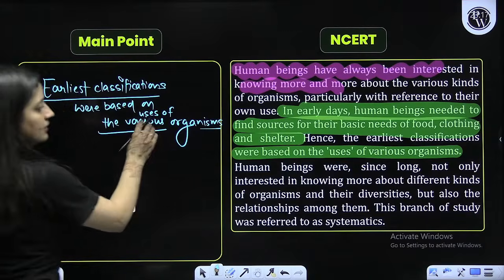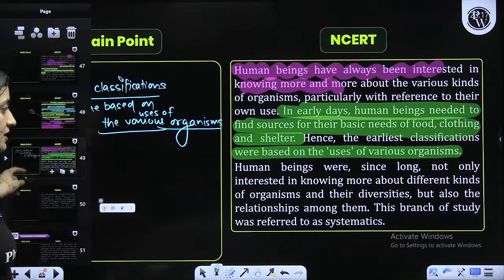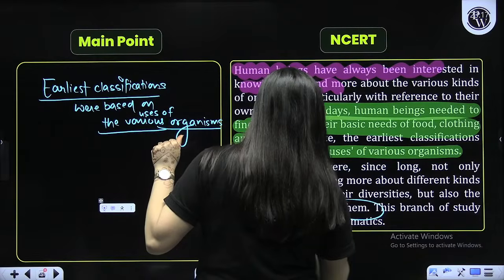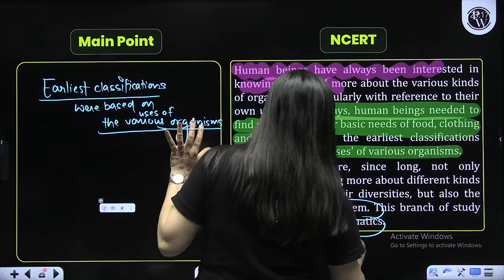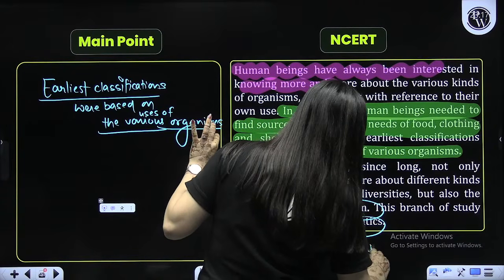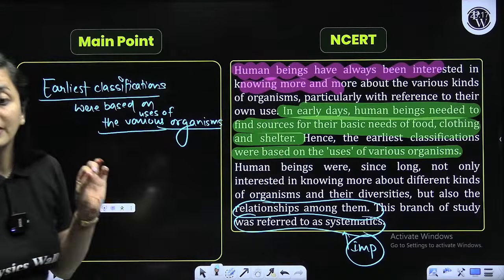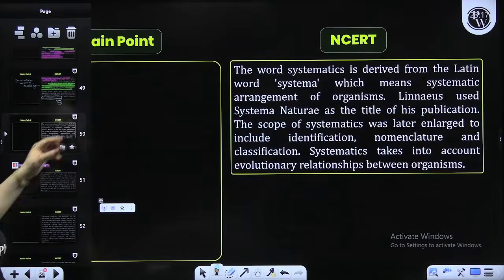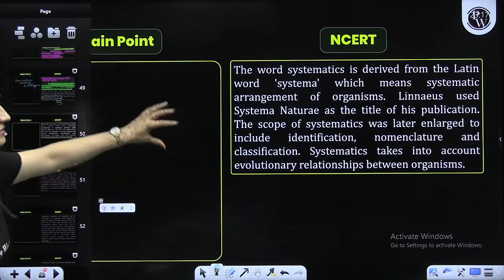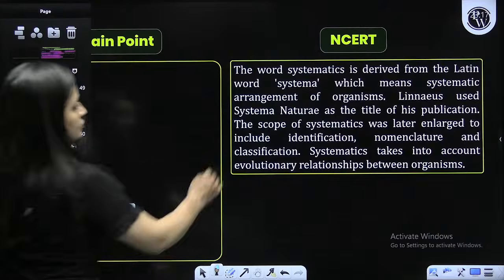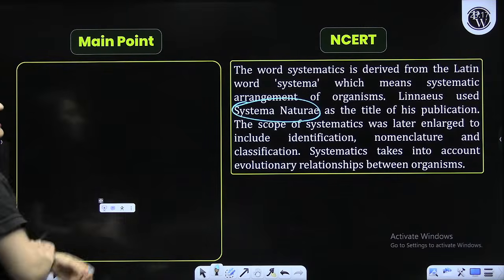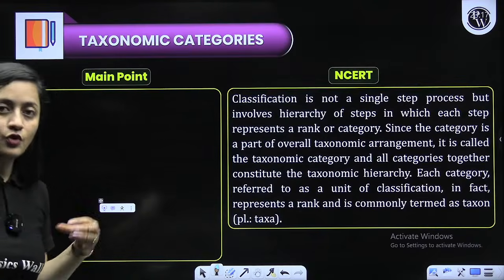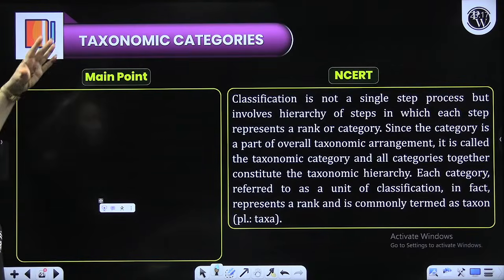Is that clear? Done? So here you can see, when you study the relationship among organisms, that is phylogenetic relationship, then you talk about systematics. That's what you need to remember. Systematics it is. So we have already covered that. The word systematic is derived from the Latin word systema, which means systematic arrangement. Systema Naturae is the title of the Linnaeus publication, right, students? So in systematics, you also consider the evolutionary relationship. Then comes the taxonomic category.